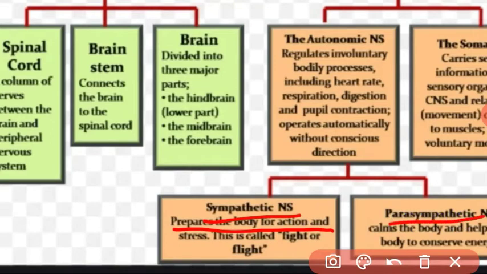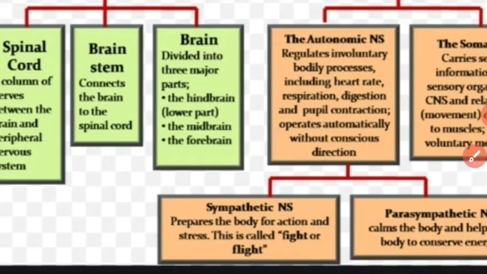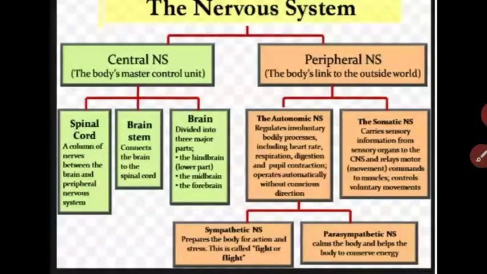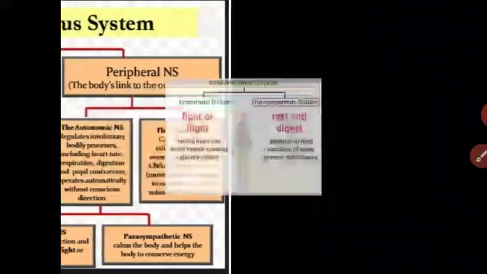And parasympathetic nervous system means it is the rest condition of our body. When you are in the rest situation, after eating, when only digestion is happening in our body, you are sitting, you are taking rest, whatever is in the rest condition, this time our nervous system is the parasympathetic nervous system. Got it, student? What is the autonomic nervous system? There are two parts of the autonomic nervous system: the sympathetic nervous system and the parasympathetic nervous system.